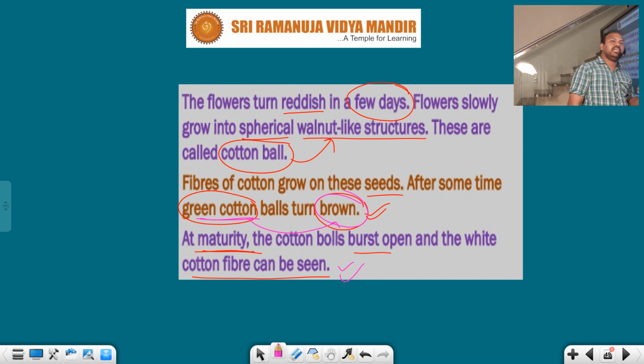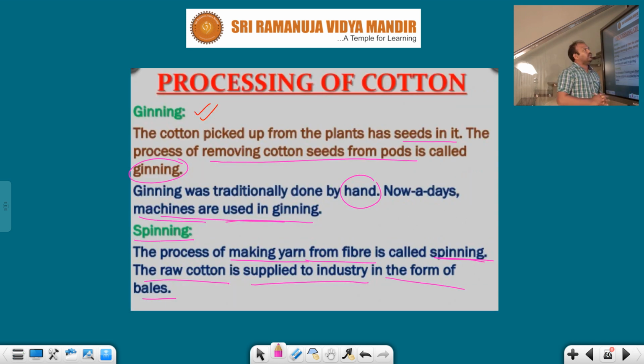So ultimately we will get white cotton fiber. What is the process involved to make cotton fiber? First one, the ginning process. The cotton which is picked up from the plants has seeds in it. The process of removing cotton seeds from the pods is called ginning.